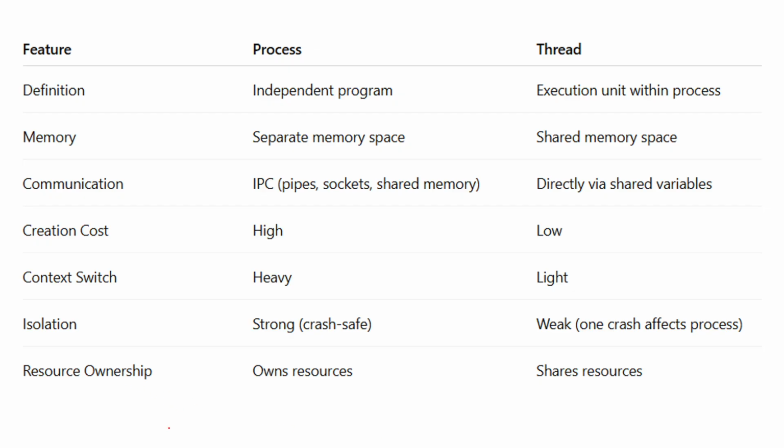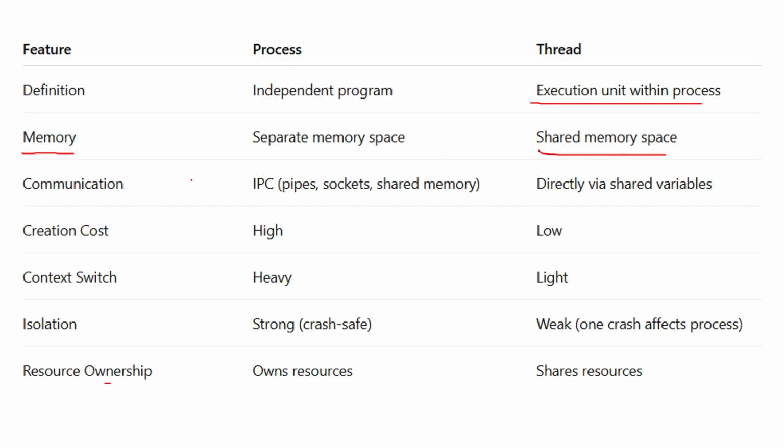So looking at the definition, a process is an independent program, whereas a thread is an executable unit within a process. Talking about the memory, a process has a separate memory space and it is allocated by an operating system when a process is created, whereas threads share memory space.